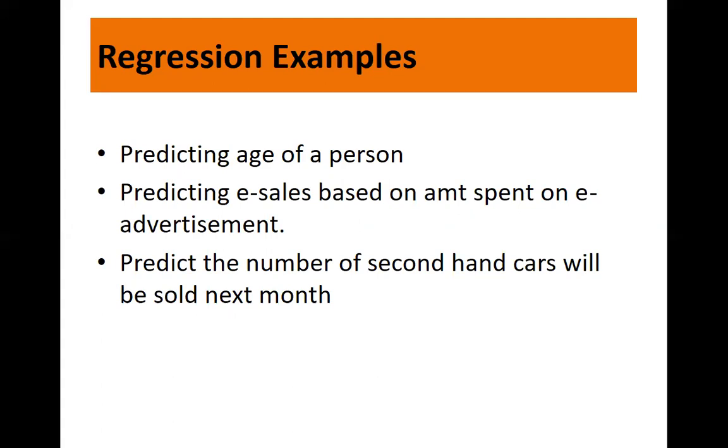Next, what you have is predicting the number of second-hand cars which will be sold next month. So here, what they do is they collect the data of literally 5 years. Just check the pattern in which type of cars are sold in which particular period of the year and what is the demand. So accordingly, it can predict, okay, for next month, these are the probabilities of sales of the second-hand cars. There are many examples, but I think these 3 are sufficient to understand the basic concept.